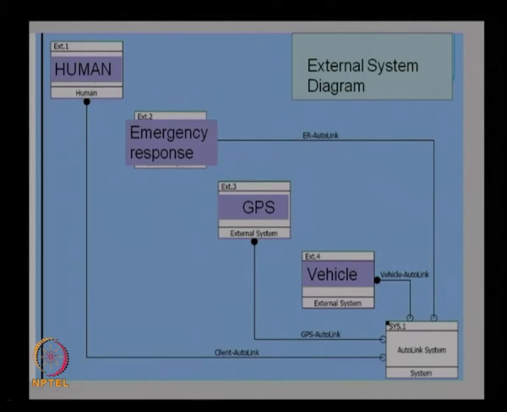Of course, you can identify more, like a human operator, the emergency response team, the GPS system, the vehicle system, and then you have the AutoLink system as the main system, which interacts with these external systems. So, you can identify the interactions between the external systems and find out what kind of interfaces are needed between them from the external system diagram. Based on this we can identify the external system requirements also, and this will also become part of the ORD document.